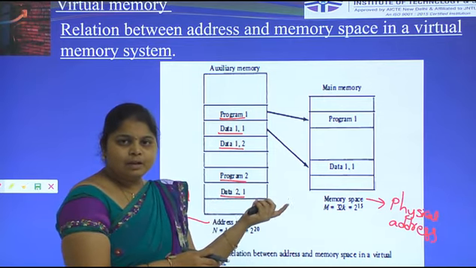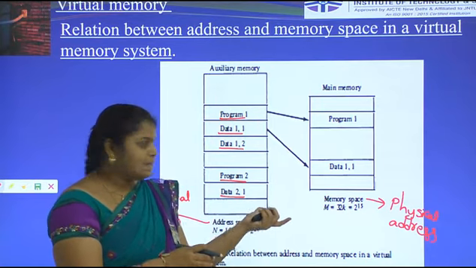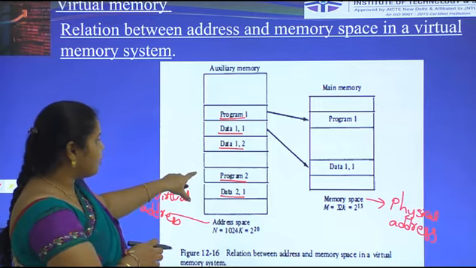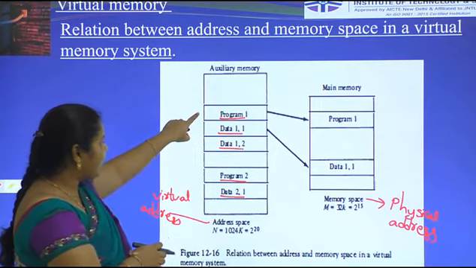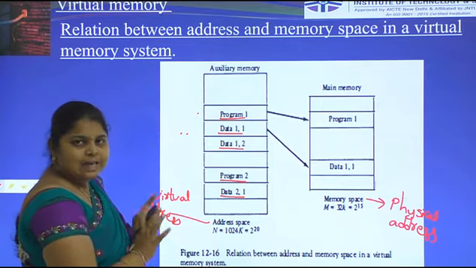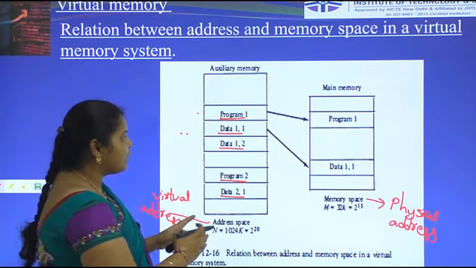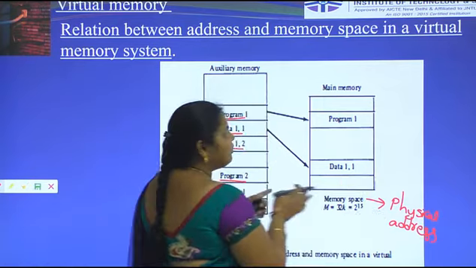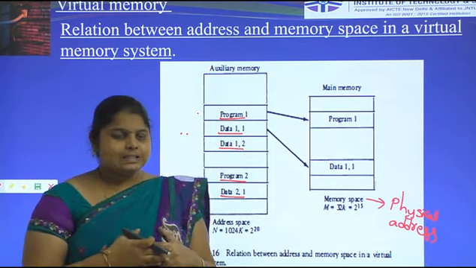Only the program stored in main memory is executed by the CPU. For example, to execute program 1, we have to send the data of program 1 to main memory, then only will the program be executed with the help of the CPU.